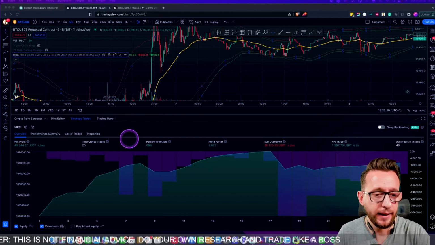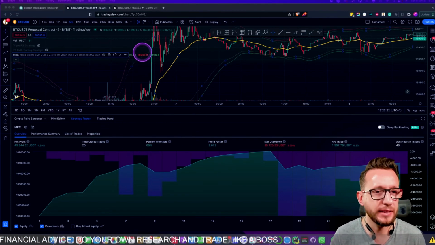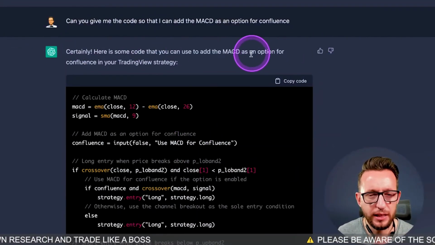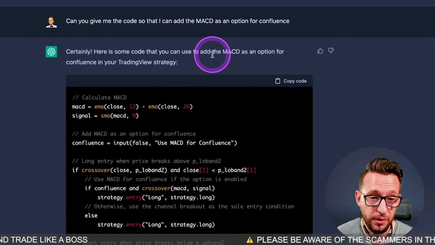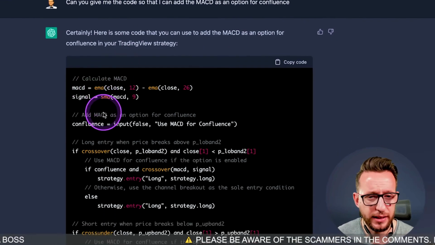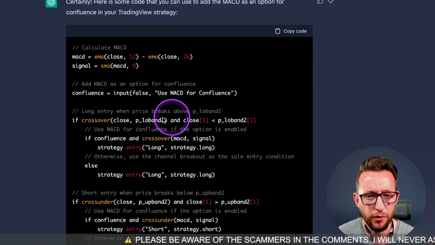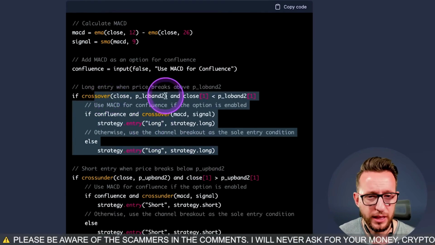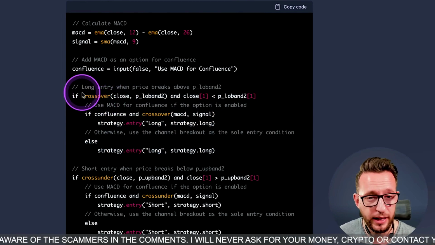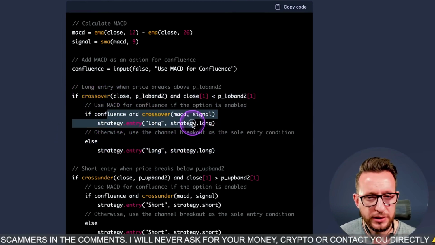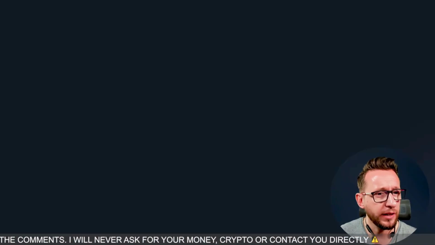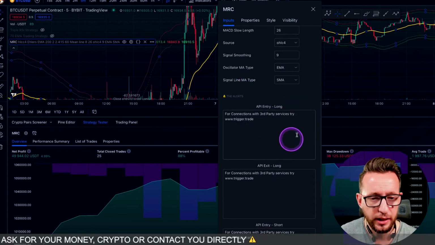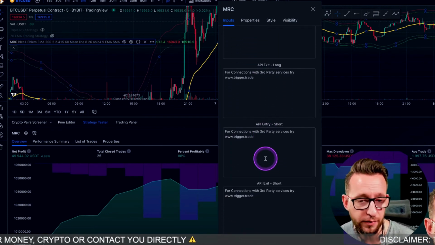Okay, here I am back on my computer. As you can see, results are pretty impressive. I've added a couple more questions. I've added the MACD for confluence here, just as an example. As you can see, it's coded the MACD, giving us an extra variable for confluence. It's modified the if statement, adding some components here for the MACD. The only thing I've actually done myself manually is add these boxes down the bottom here so we can connect this to bots at the end of the video.